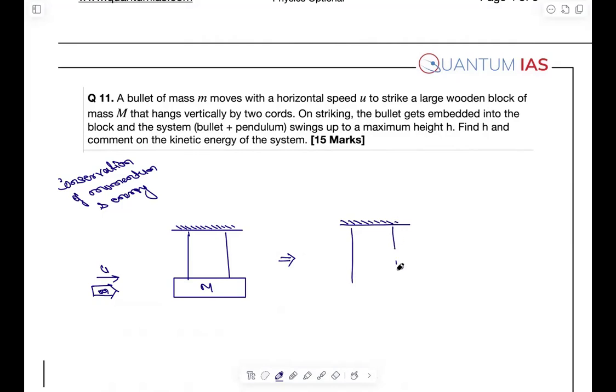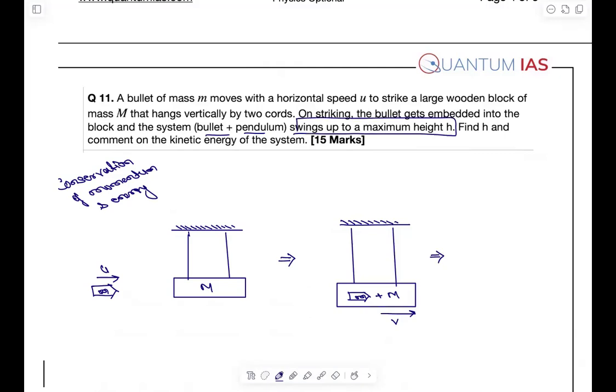So this is the bullet plus pendulum. Here the bullet gets embedded inside it, so the total mass will be m plus m. Bullet of mass m strikes this one and it gets embedded. Obviously, once the bullet hits this, it will get some speed. Let's take the speed as v. And after that, it swings up to a maximum height h.